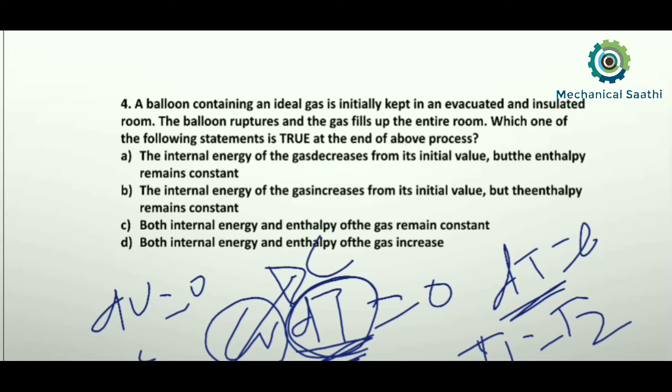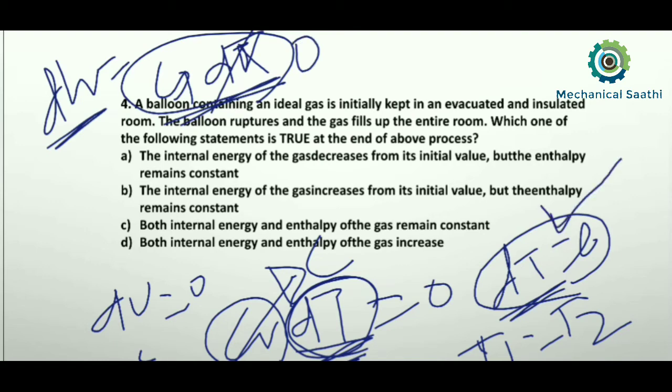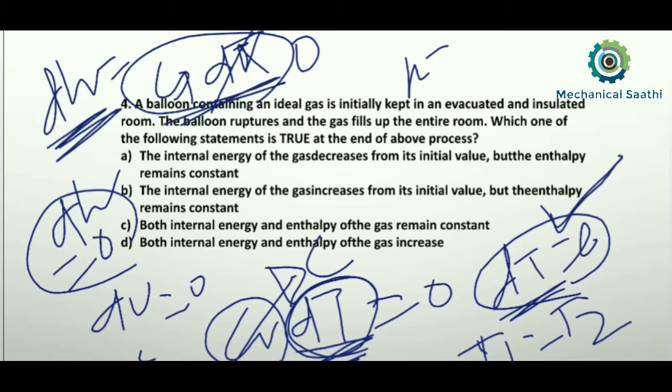Okay, so if dT is equal to 0, then in terms of enthalpy, we know that dH is equal to Cp dT. And in this case also dH is equal to Cp dT, and dT already is equal to 0, that we already know. So again here also we can say dH will be equal to 0, so from here we can say H will be constant, that means enthalpy will also remain constant.